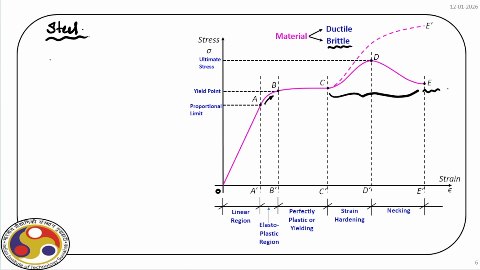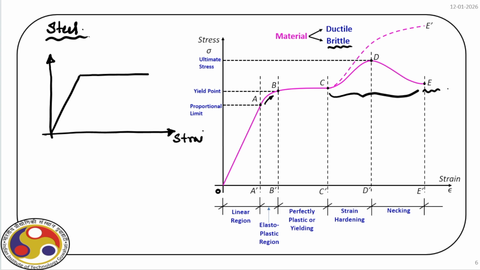Now, that curve is again idealized by code. What code says is that you consider initial linear variation, and then the moment it yields, you just consider that flat point. So this is strain, and on the y-axis we have stress.